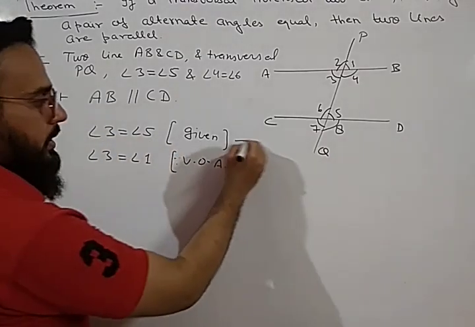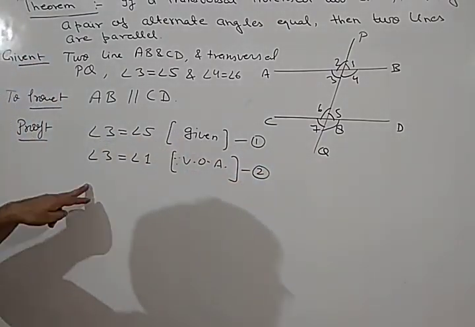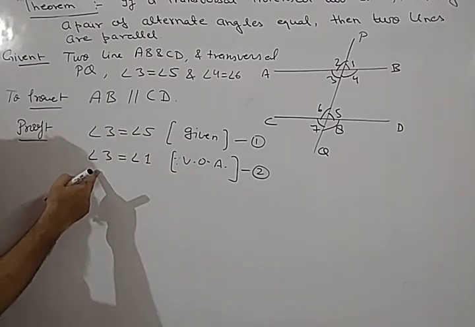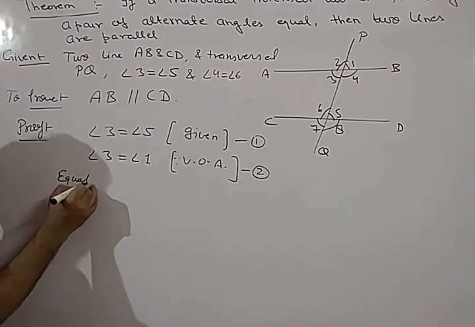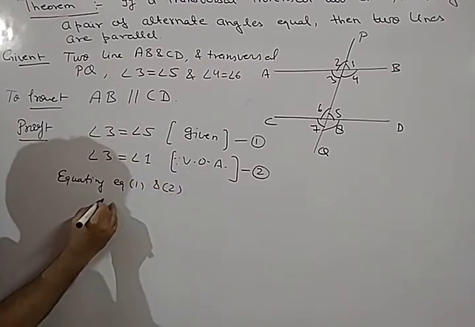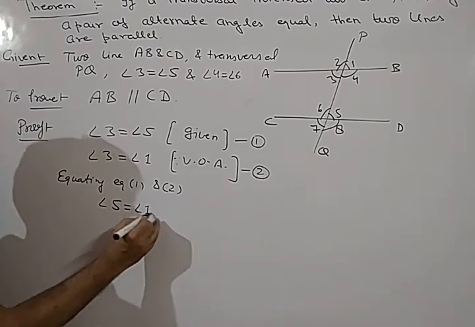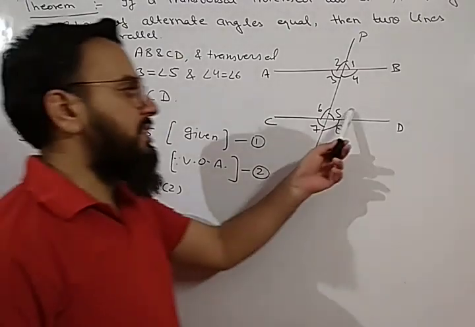So let us consider it equation number 1 and equation number 2. Now from these two equations, LHS is equal, it means RHS will also be equal. So we can write here, equating equation 1 and 2, what we will get? We will get angle 5 is equal to angle 1. Okay, so angle 5 is equal to angle 1.